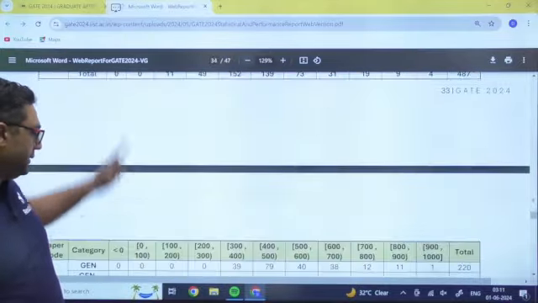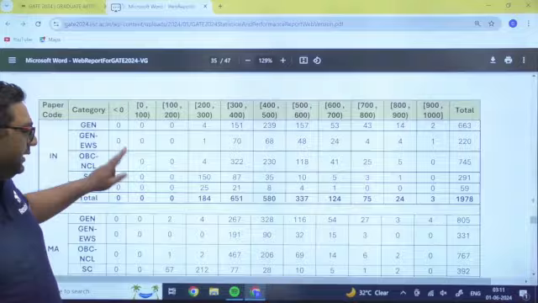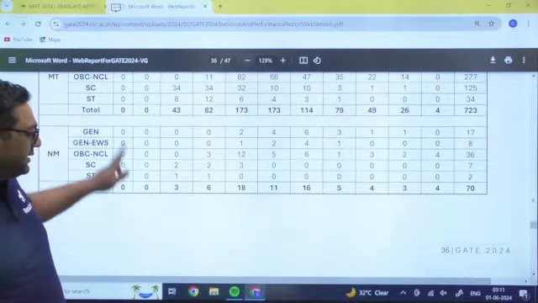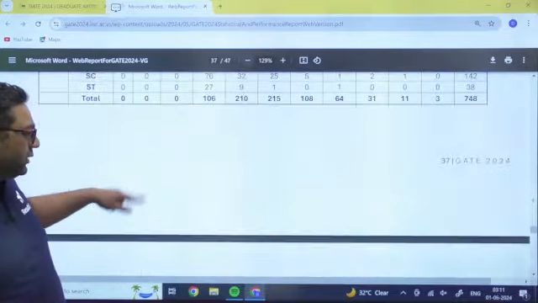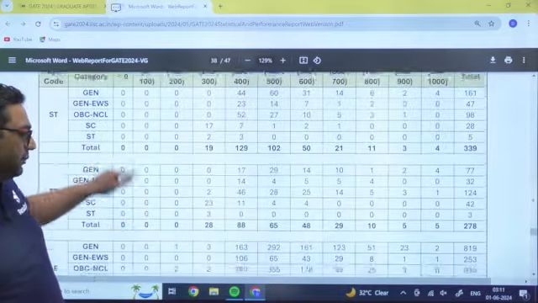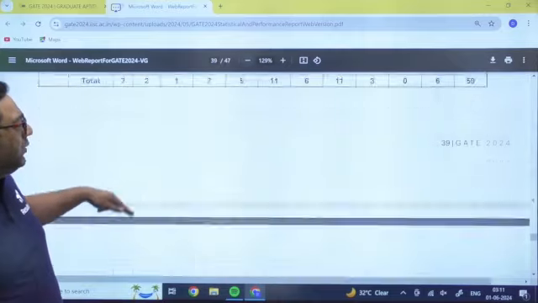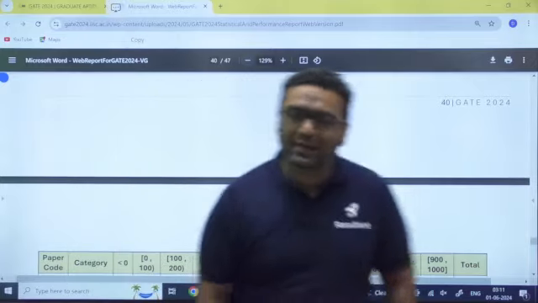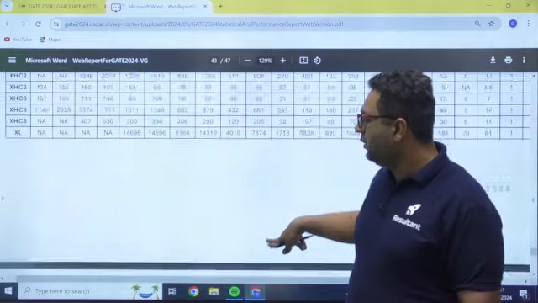Guys, whatever data you want to see, they have given everything in detail, and every year they come up with this performance report. Last year also when this report came, we took a session. This year also, only the platform has changed. We are always there to help you. If any new thing comes, we are going to analyze it and help you in all possible ways.